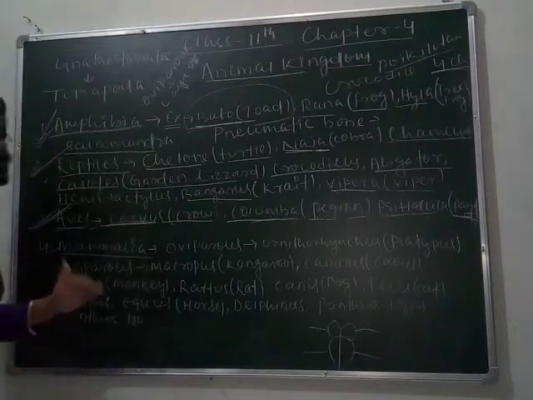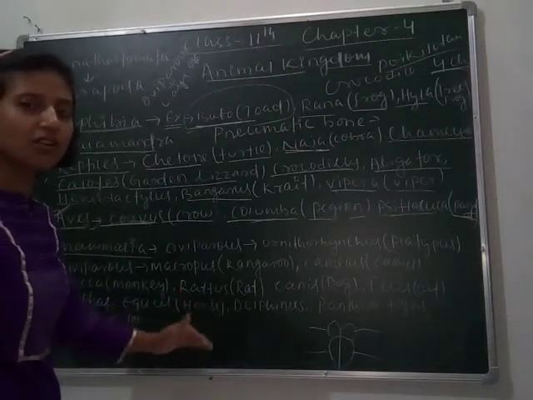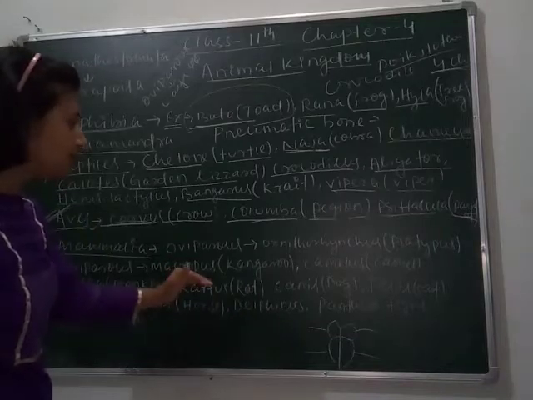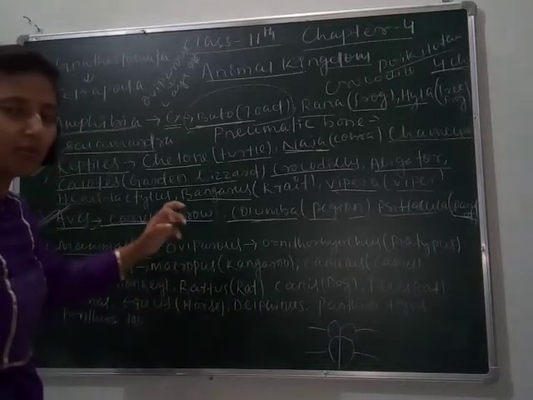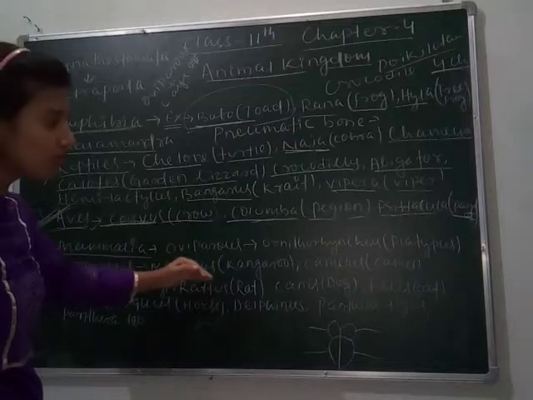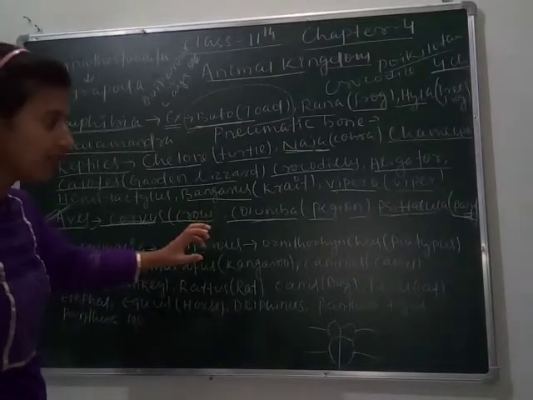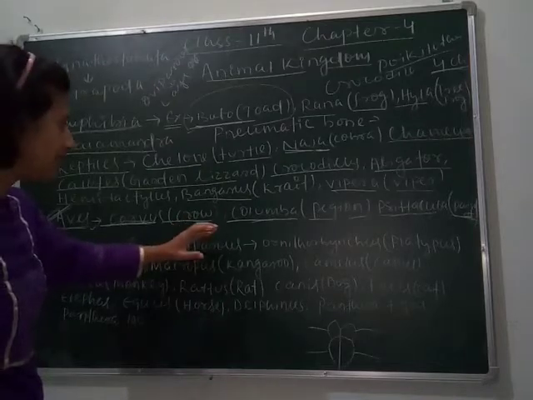So they are called warm-blooded animals or homeotherms. They also have a beak. Some of them are omnivorous, some frugivorous, means which eat fruit. Some of them are carnivorous, like vultures, eagles, etc.